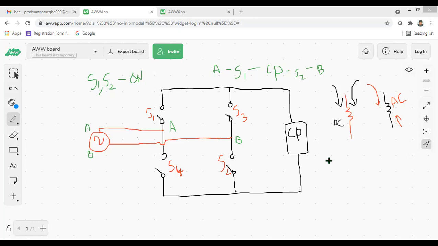Television takes DC. Cell phone takes which current, DC current or AC current? DC current. Okay, so let us concentrate here. Fan takes which current?